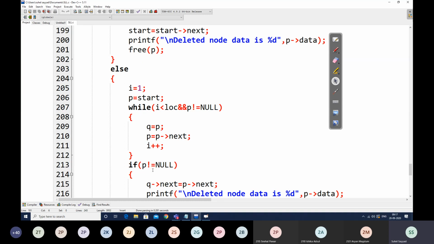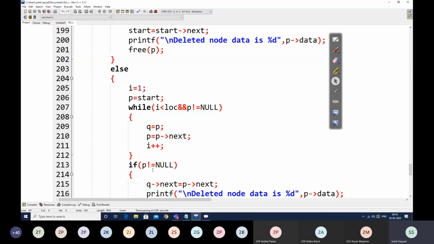Why we need again q over here? Because if we are deleting that node p, the earlier node reference we should have in the form of q, right? So here the jump logic is written in terms of p. So p is equal to start, while i is less than location, p is not equal to null. q is equal to p, so q will be stopping on the previous node.